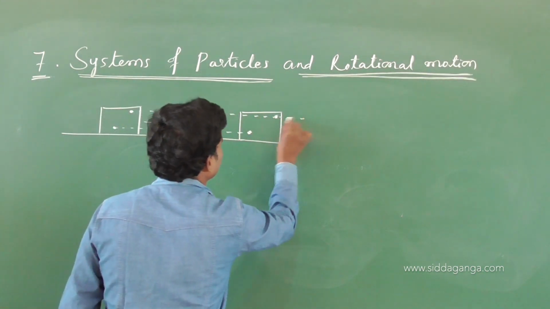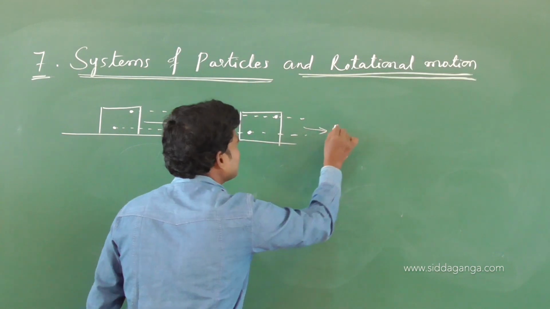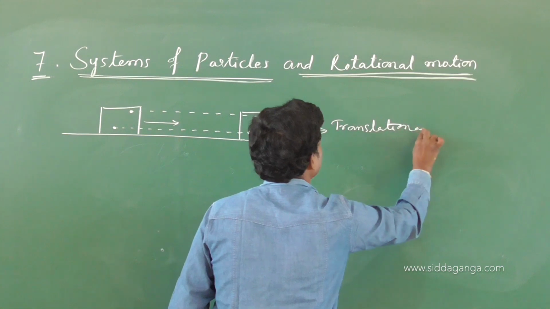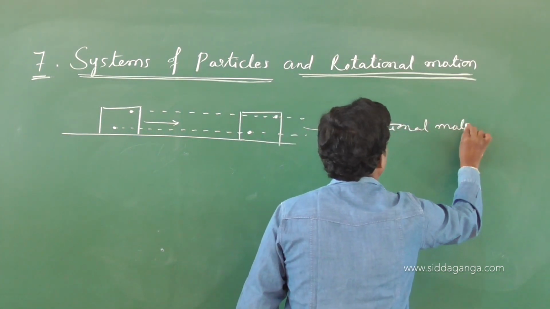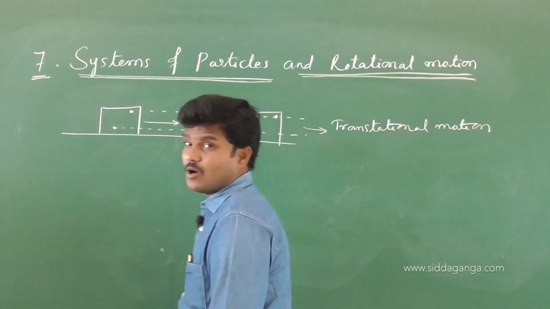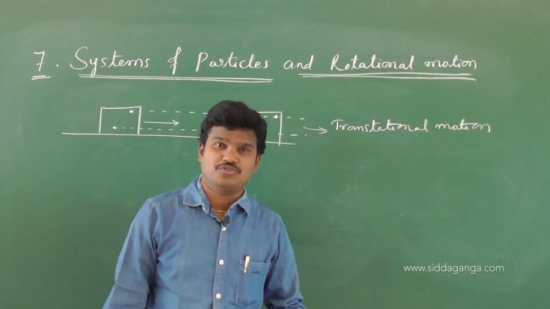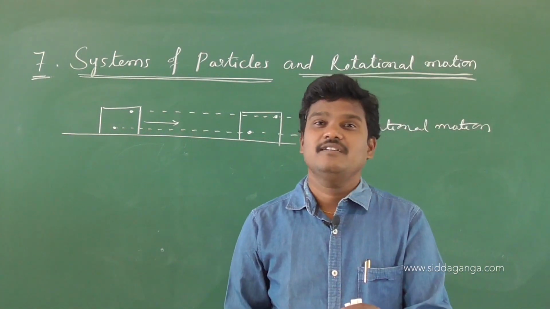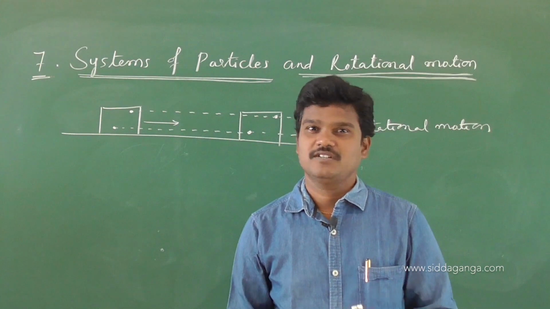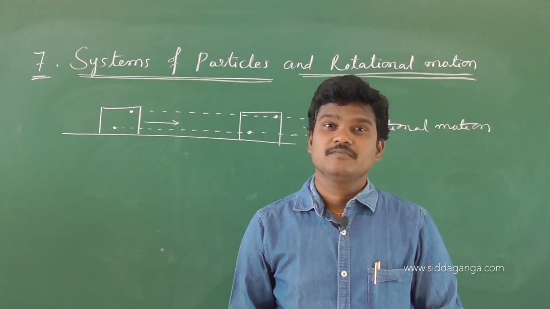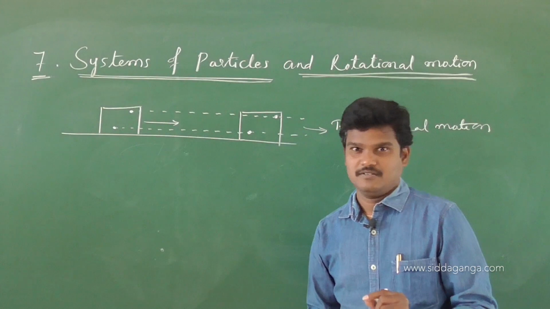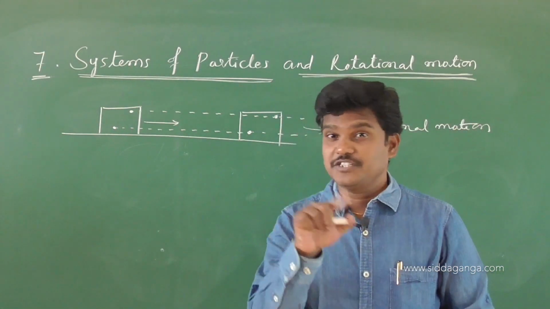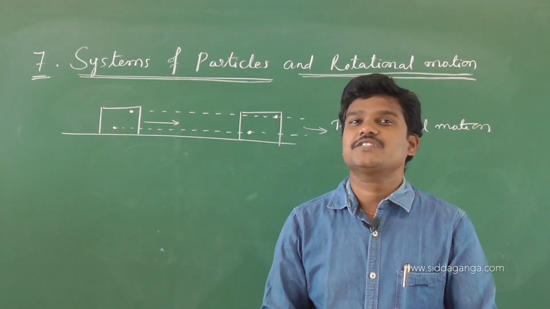The positions of the particles remain fixed relative to each other, and this particle moves in this direction, and this type of motion we call translational motion. So a rigid body has translational motion. Don't call it linear motion for a rigid body. A single particle has linear motion. A rigid body has translational motion.